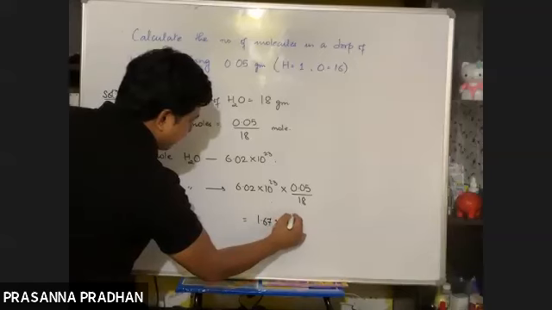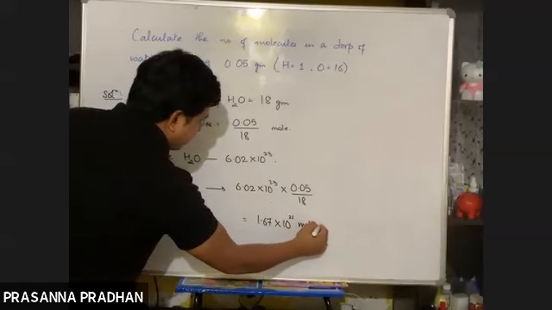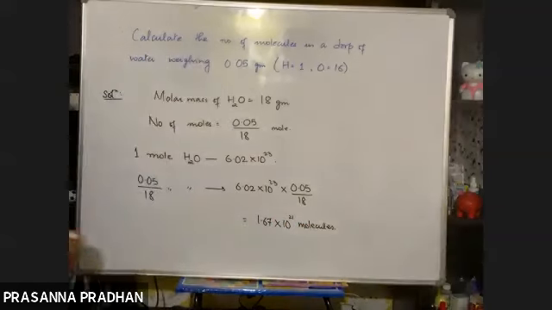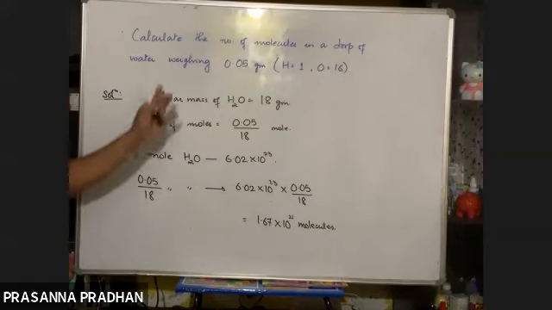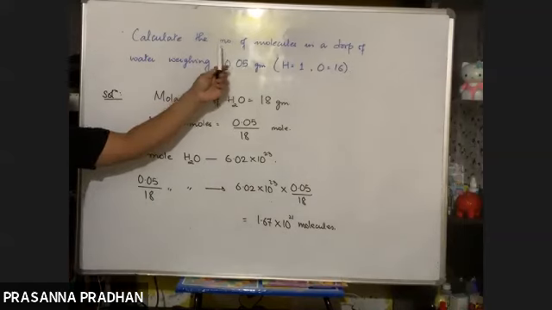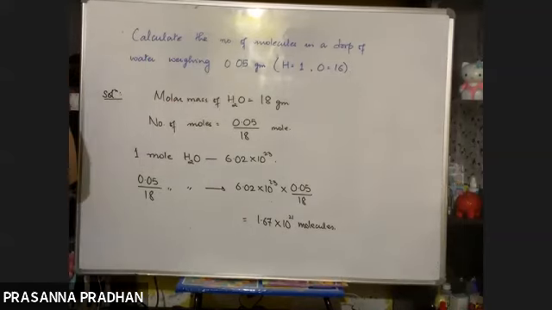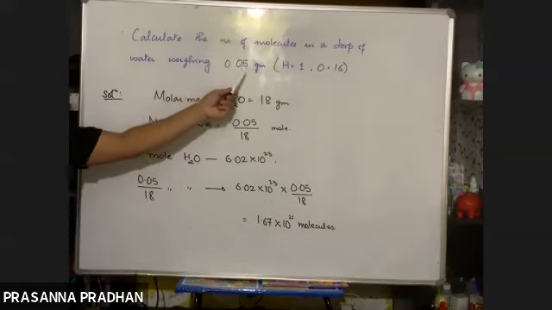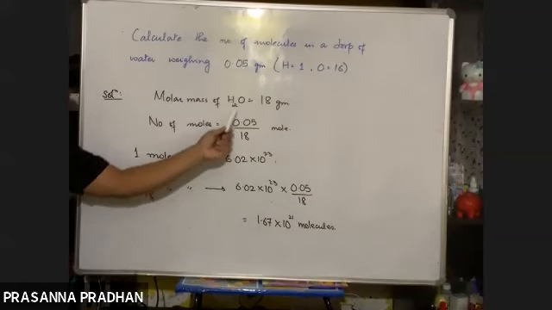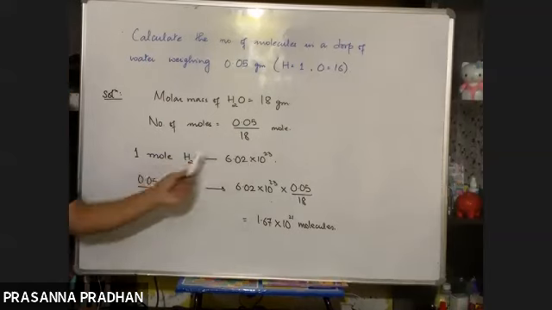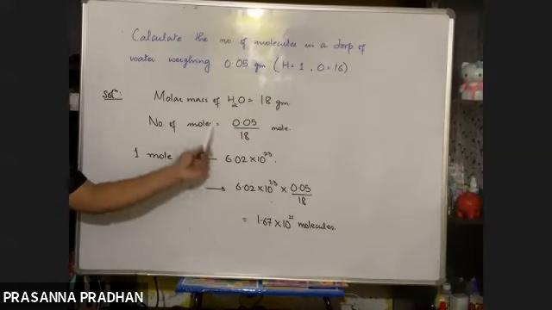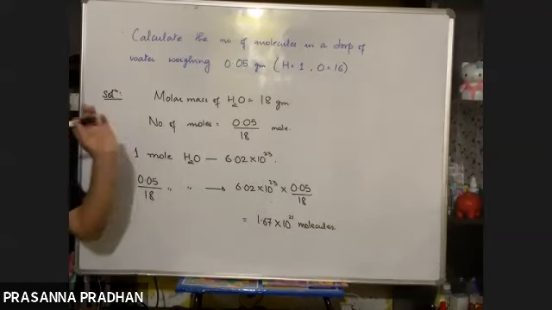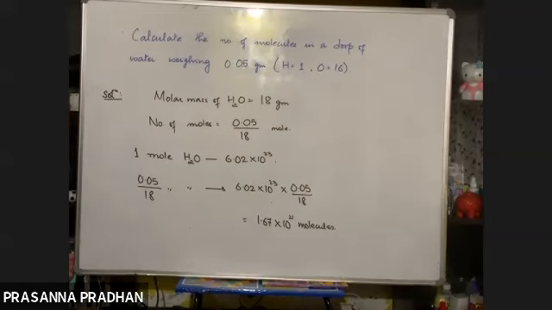Into 10 to the power 21 molecules. So this will be your answer. Got it? So this is our answer. So what have we done? What is the concept? 1 mole contains Avogadro number of molecules. So I first found out the number of moles present in 0.5 gram. It contains this many number of moles. So if 1 mole contains Avogadro number, then this many moles contains how many molecules? Simple as this.